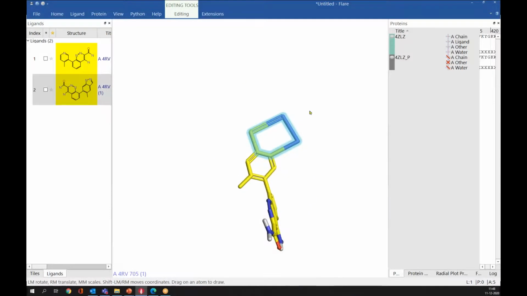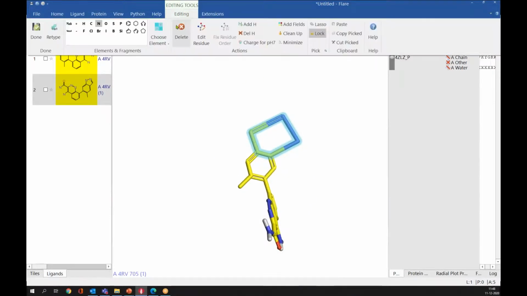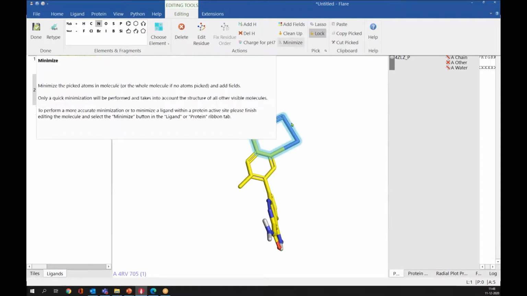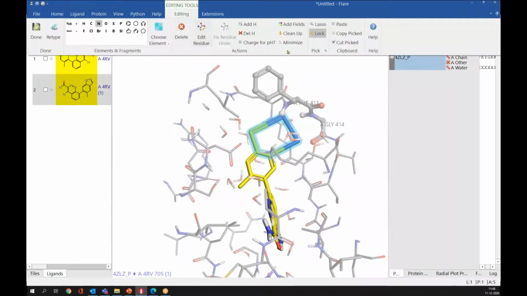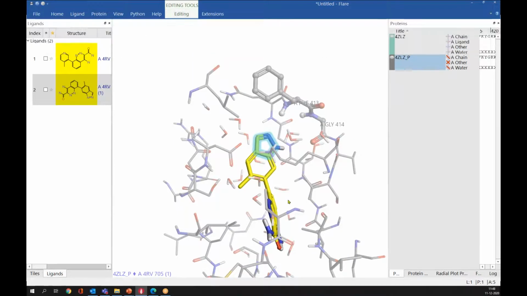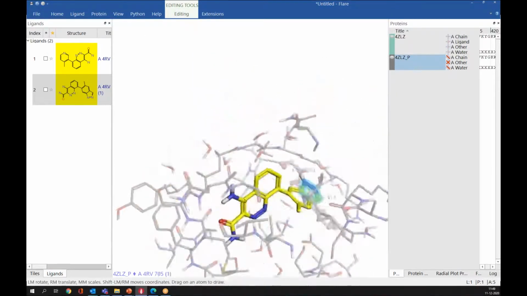Now we can see we have selected the edited part, and after that I can minimize the selected part because we have edited it manually. Before that, let me switch on the protein as well, and if I minimize it, you will get a structure.